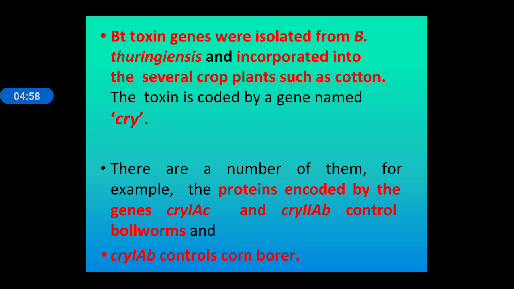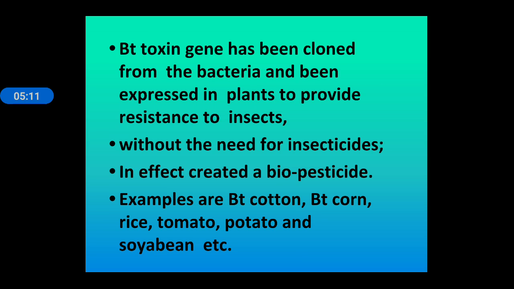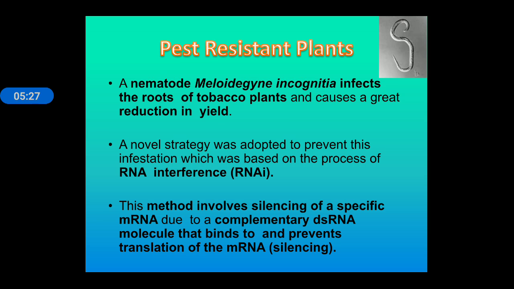The toxin is coded by a gene named cry, and there are a number of them. For example, the proteins encoded by the genes Cry1Ac and Cry2Ab control cotton bollworm, and Cry1Ab controls the corn borer insect. So Bt toxin has been cloned from bacteria and expressed in plants to provide resistance to insects without the need for insecticide. It in effect created a biopesticide. Examples: Bt cotton, Bt corn, rice, tomato, potato, and soybean.